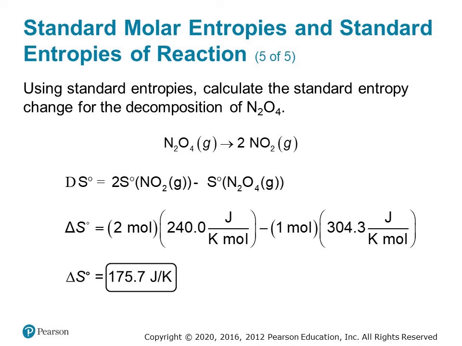For instance, let's go back to that N2O4 decomposition into NO2 example. The standard molar entropy for nitrogen dioxide is 240.0 joules per mole Kelvin, and the standard molar entropy for dinitrogen tetroxide is 304.3 joules per mole Kelvin. Accounting for the 2 in front of NO2 in the balanced equation, subtracting products minus reactants gives us positive 175.7 joules per mole Kelvin, confirming our intuition from earlier that increasing the number of gas molecules as we proceed in the forward direction also results in an increase in entropy overall.